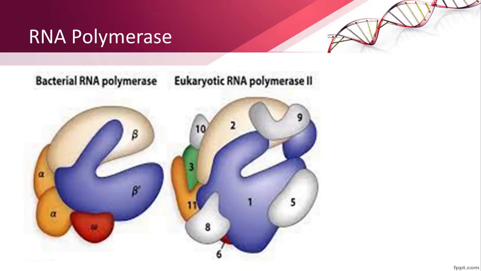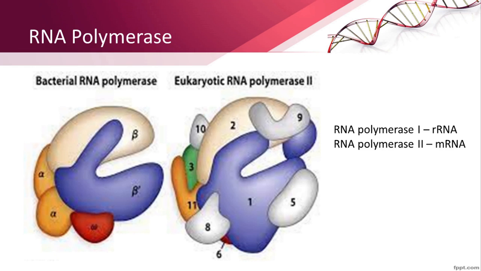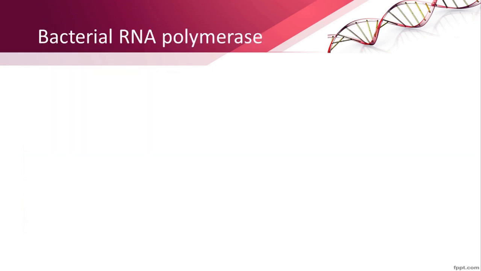RNA synthesis or transcription is mediated by an enzyme called RNA polymerase. The RNA polymerase is a multi-subunit enzyme. In prokaryotes, there is only one type of RNA polymerase, but in the case of eukaryotes, there are different types of RNA polymerases. RNA polymerase 1 transcribes ribosomal RNA, RNA polymerase 2 transcribes messenger RNA, and RNA polymerase 3 transcribes transfer RNA. The structure of RNA polymerase is well studied in the bacterium E. coli.